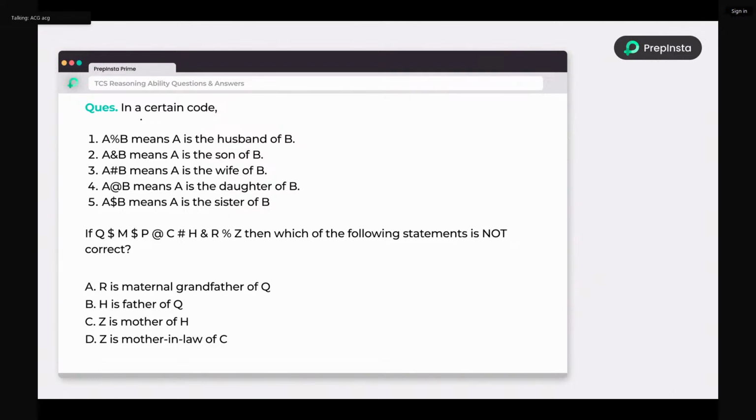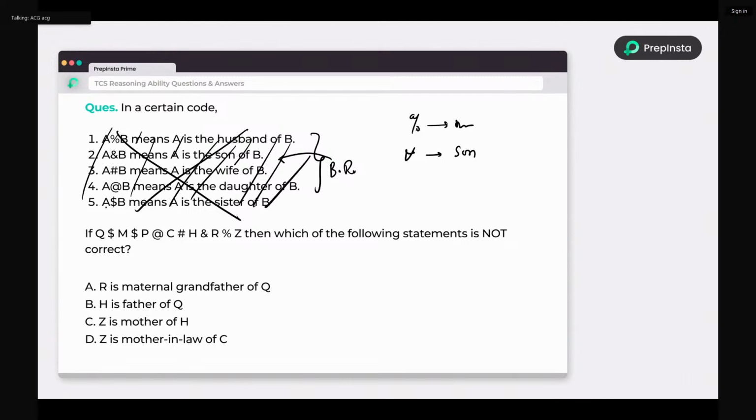In this first question, they're asking about a certain code: A percentage B means A is husband of B. So here the problem is based on blood relations, right? Whenever you have this type of problem in blood relations, never read the data first or write, for example, percentage means husband and at the rate or ampersand means son. Don't waste your time on data validation. Frankly, I'm telling you, never ever waste your time on data validation.